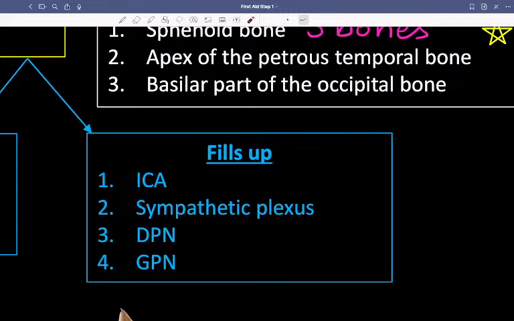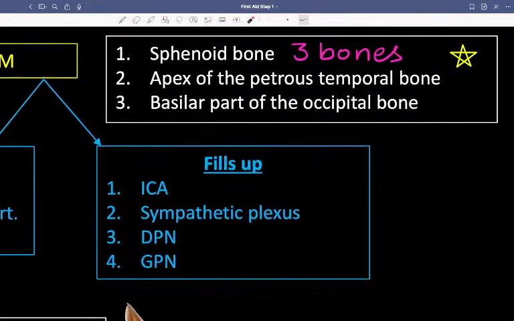Greater petrosal nerve I've spoken about, but these three I had forgotten: the ICA sympathetic plexus and the deep petrosal nerve. Deep petrosal nerve and greater petrosal nerve pass through here. Lesser petrosal nerve was from where? That was with V3, the mandibular nerve, in the foramen ovale, which was among the male structures.